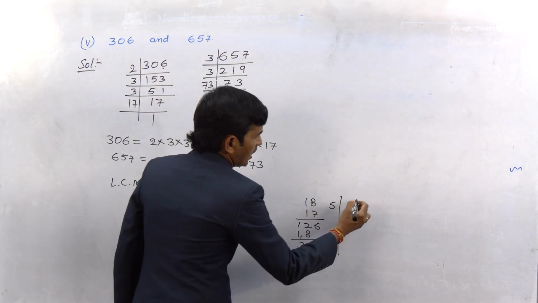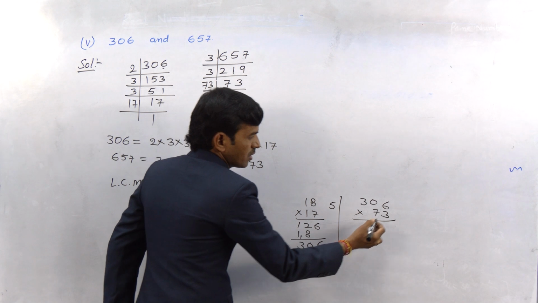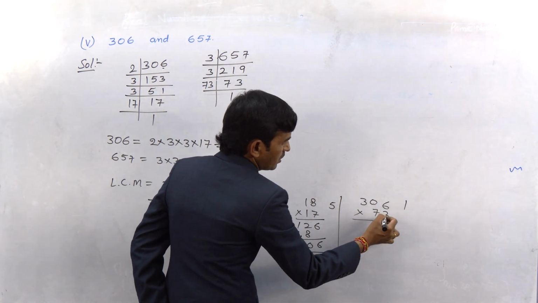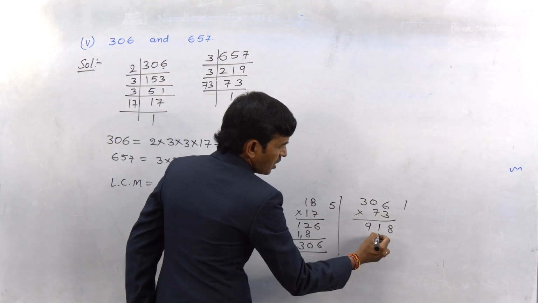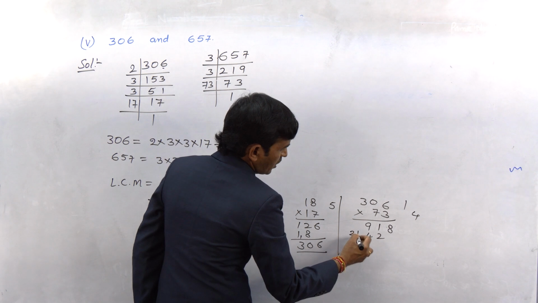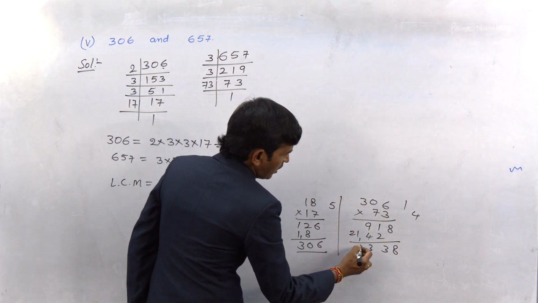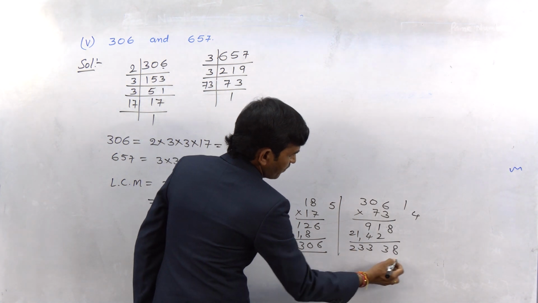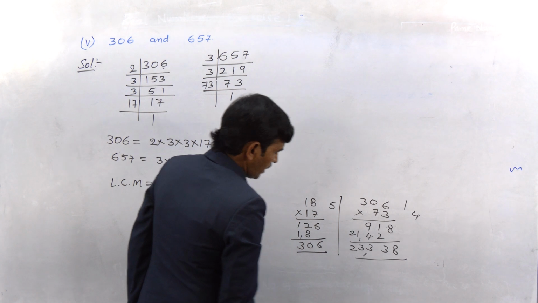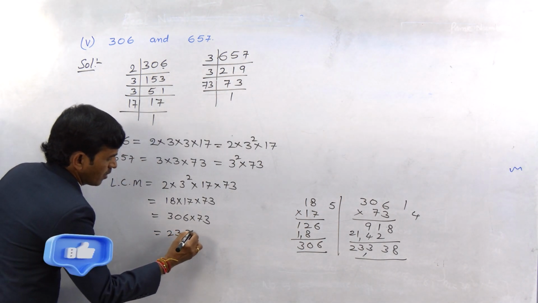Now let us multiply 306 into 73 as their product. 3 6s are 18, 3 0s are 0, 3 3s are 9. 7 6s are 42, 7 0s are 0, 7 3s are 21. So 8, 3, 13, carry 3 and 2. So it is 23,338, which is our LCM.